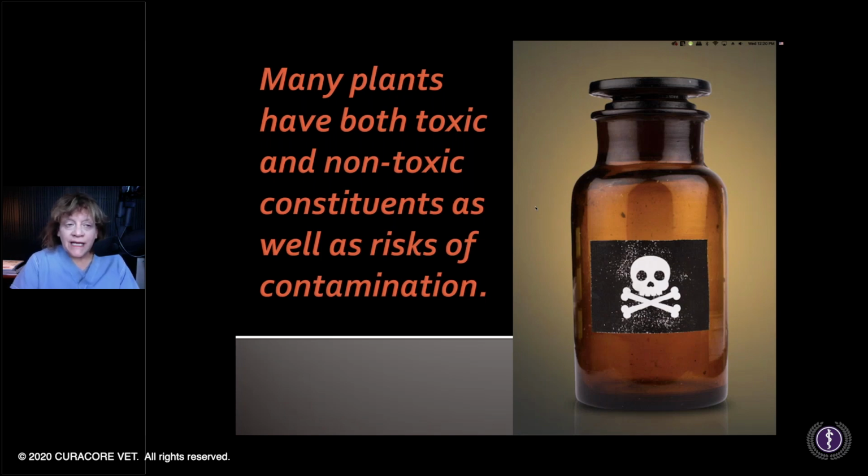So, getting back to plants in general, because this is just sort of an overview approach, we have to consider that plants have both toxic and non-toxic constituents. So, just being smart about it is all.